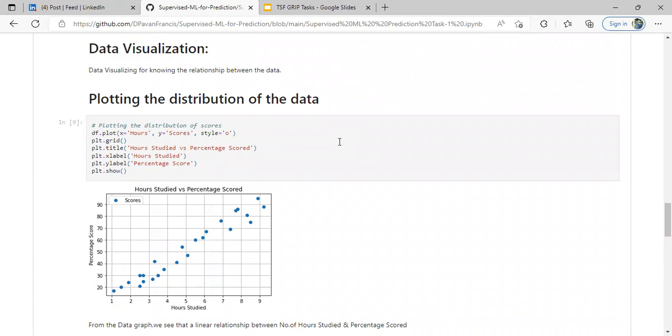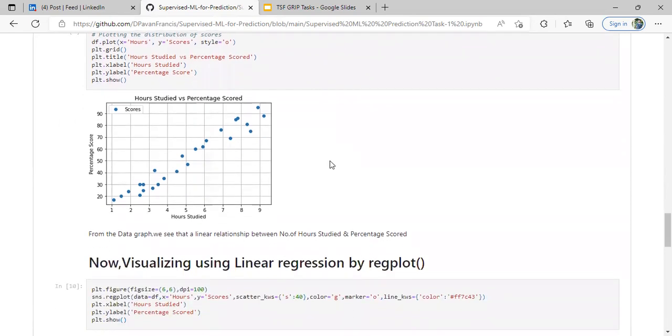I am plotting this distribution with df.plot, where x is equal to the input variable and y is equal to the output variable, and I have given a style parameter. Next, to get a very nice visualization, I have used a grid and given the title as hours studied versus percentage score, with x label as hours studied and y label as percentage score. This is the graph which I got after coding.